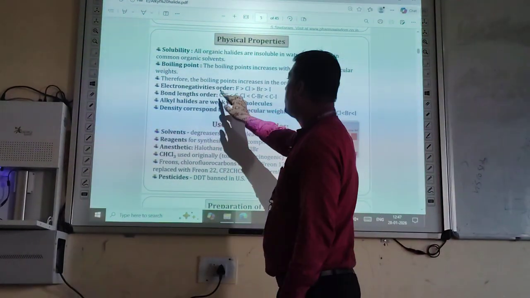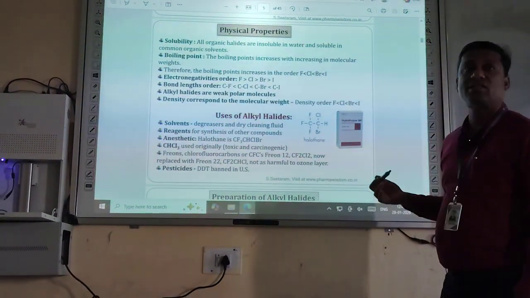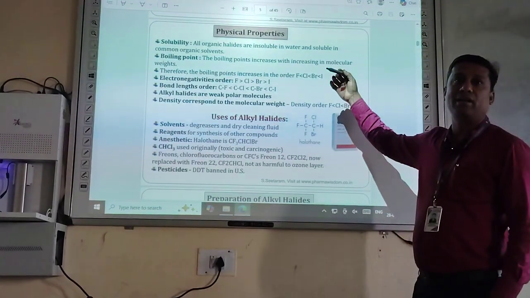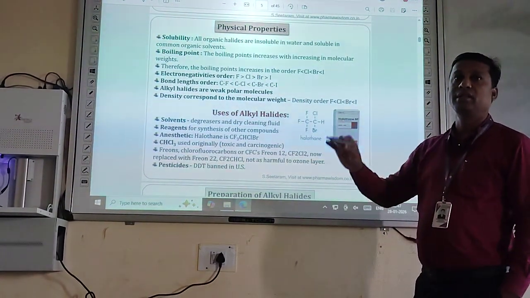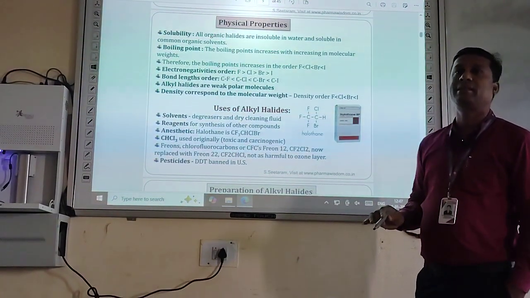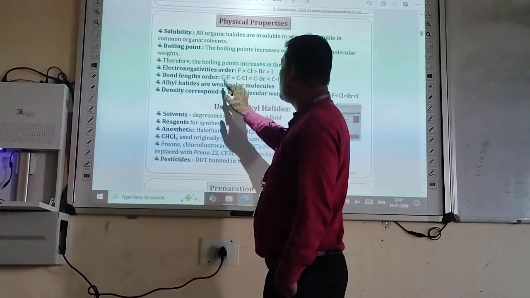Then electronegativity order. Electronegativity is highest in the case of chlorine, then bromine, then iodine. In the periodic table, if we go from top to bottom, the topmost elements are highly electronegative and the bottommost elements are less electronegative. Then bond length order.